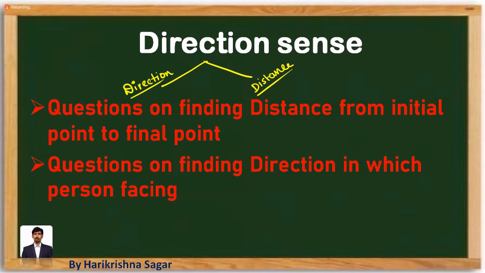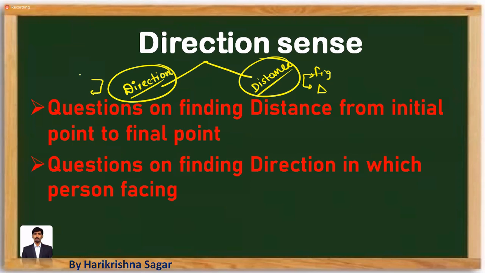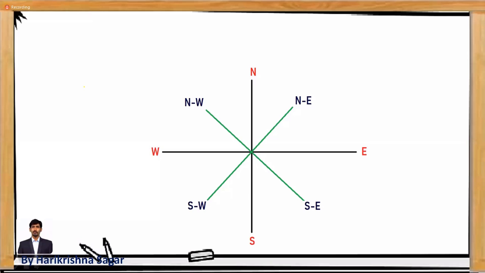So let's start with the direction based questions, and the distance based questions also given in two types. One is figure based questions, the other one is figure based only but triangle based questions. So these are the broad two types you are going to see. Here one is rotation based, the other one is data based.